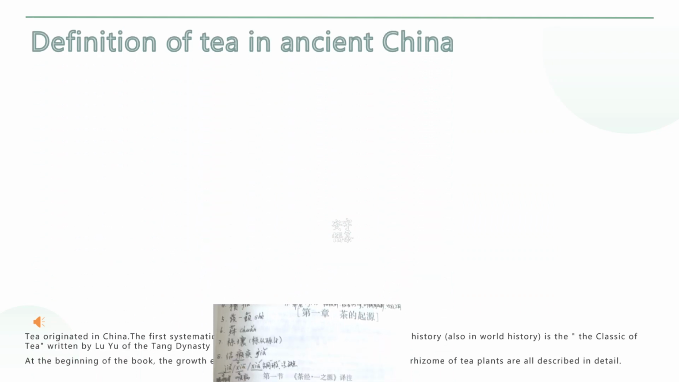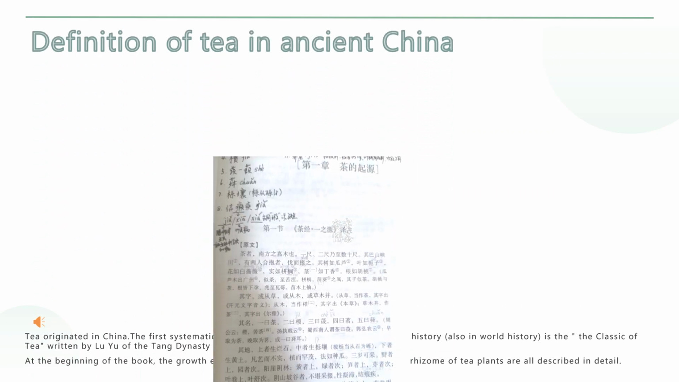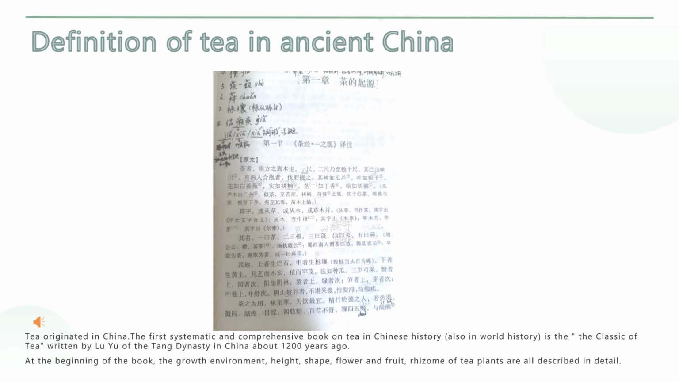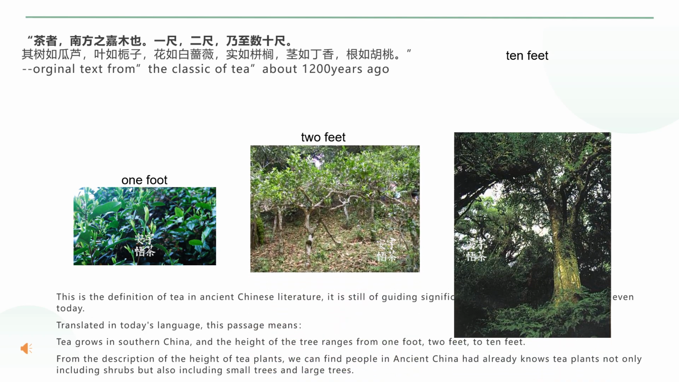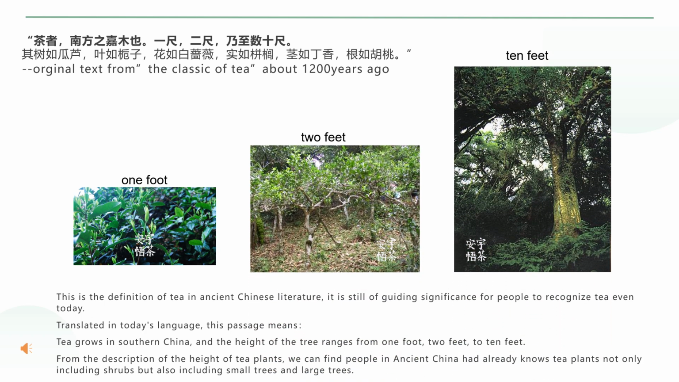Tea originated in China. The first systematic and comprehensive book on tea in Chinese history, also in world history, is the Classic of Tea, written by Lu Yu of Tang Dynasty in China about 1,200 years ago. At the beginning of the book, the growth environment, height, shape, flower, fruit, and rhizome of tea plants are all described in detail. This is the definition of tea in ancient Chinese literature. It is still of guiding significance for people to recognize tea even today.